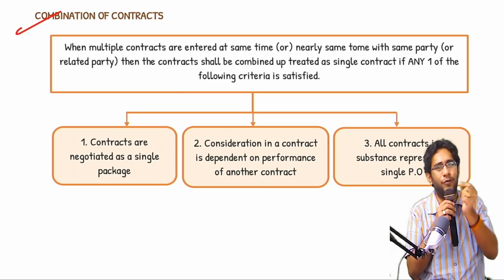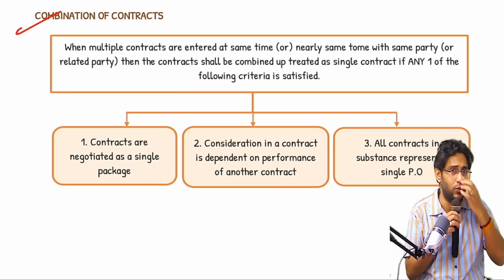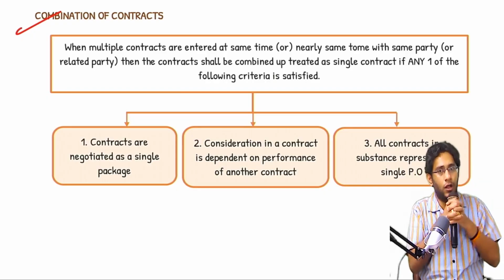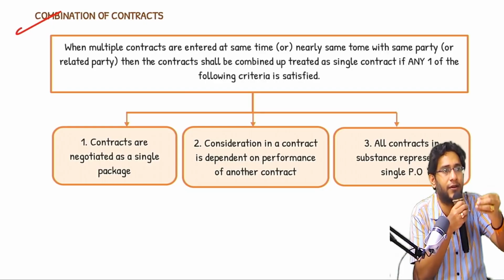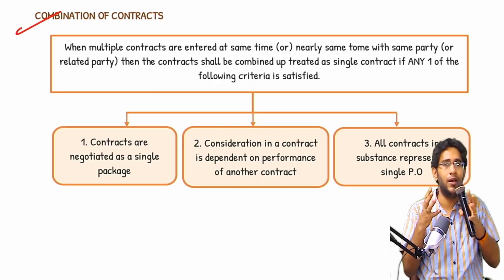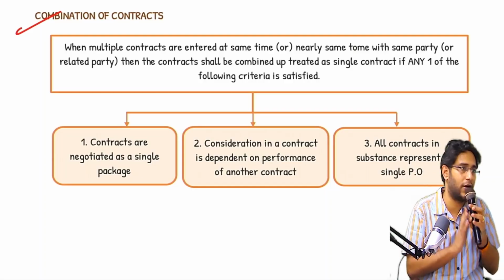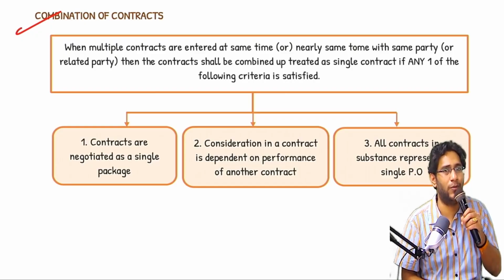The standard has only one small doubt. The doubt is, should I recognize revenue individually for each contract, or should I club all the contracts, treat them as a single contract and then recognize revenue? Should I give them independent status or should I club them? If you say you should club them, that is called combination of contracts. Sir, why are you bothering? Anyway, the answer will be the same.